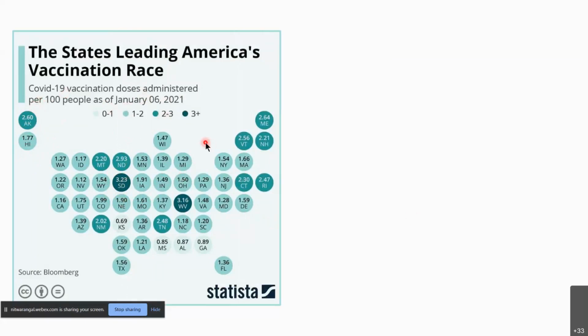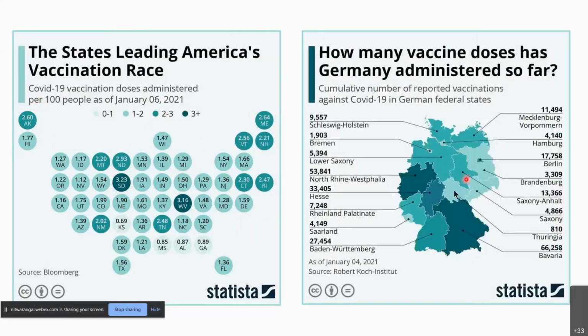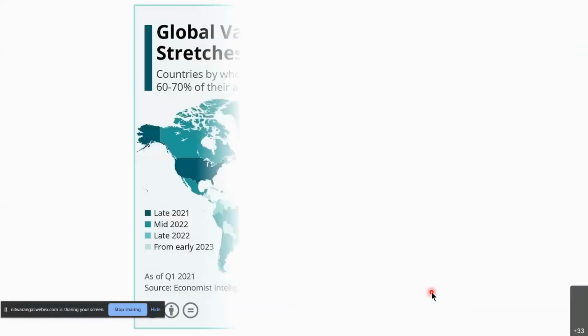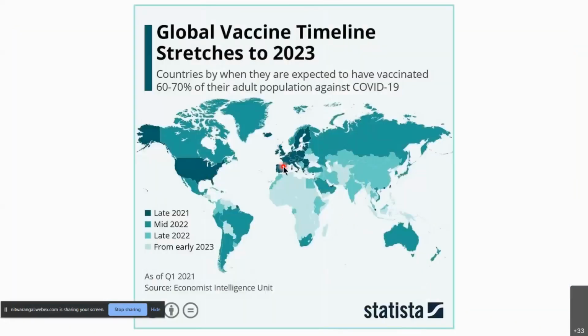Another way is the map, where you can see how in Germany the different states have the vaccinations done so far as of January 4th, 2021. The state of Bavaria has the highest, then North Rhine-Westphalia and Hamburg and so on.